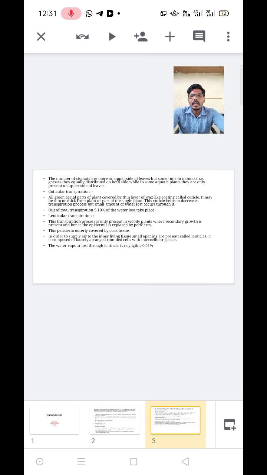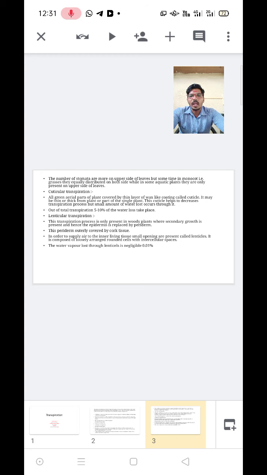In stomatal transpiration, the number of stomata is higher on the upper side of the leaves, but sometimes in monocots, that is the grasses, they are equally distributed on both sides, while in some aquatic plants they are present only on the upper side of the leaves.